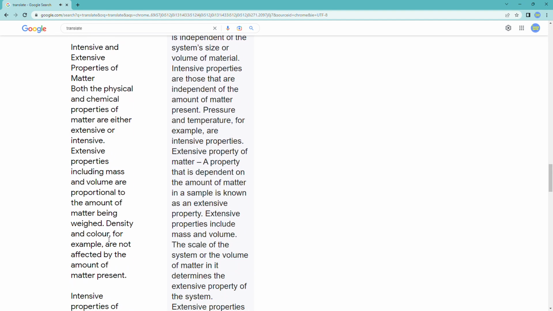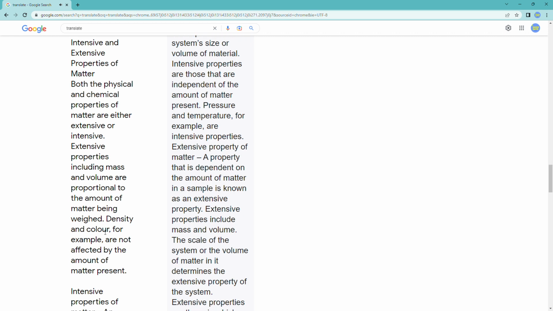Intensive and extensive properties of matter: both the physical and chemical properties of matter are either extensive or intensive. Extensive properties, including mass and volume, are proportional to the amount of matter being weighed. Density and color, for example, are not affected by the amount of matter present.